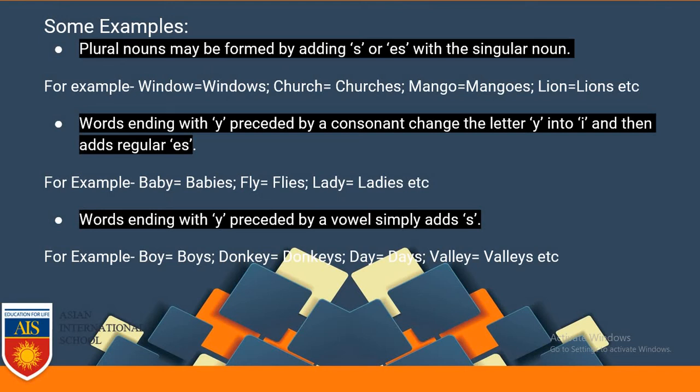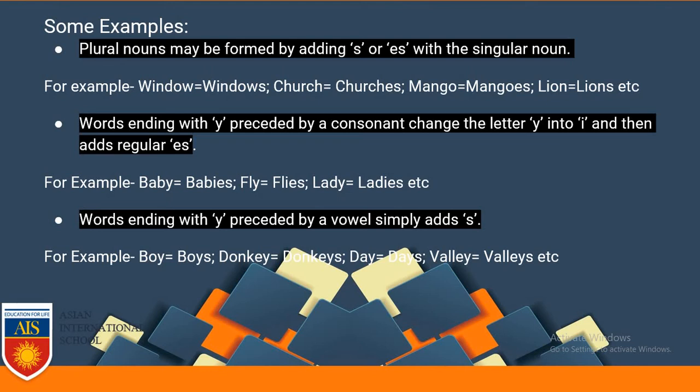Next rule is: words ending with y preceded by a consonant change the letter y into i and then add es. So when a word ends with y and it has a consonant in front of it, just like the word baby.